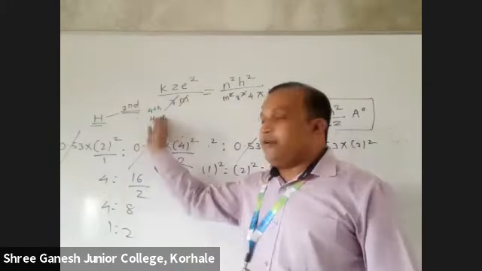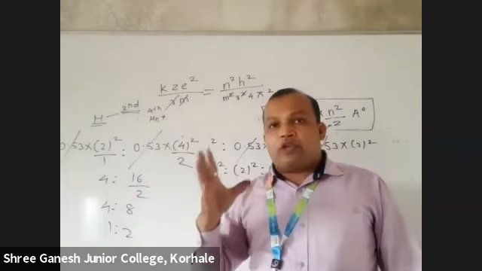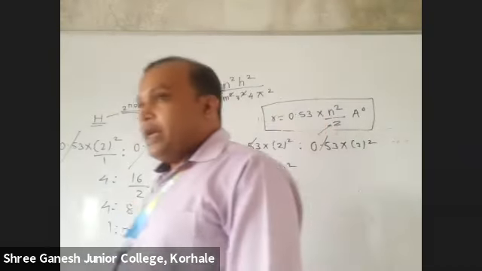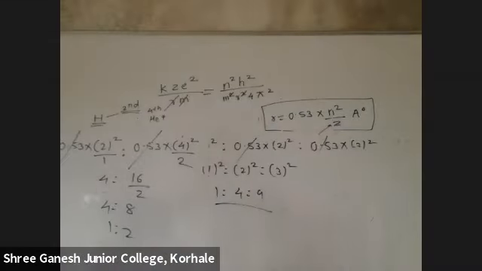Instead of helium, they may say some other species. But always remember, whatever Bohr has told, he has told only for single electron species. So it could be lithium 2 plus, because lithium's atomic number is 3, and 2 plus means it has only 1 electron. An extreme example I had also given you, sodium 10 plus. Got it?